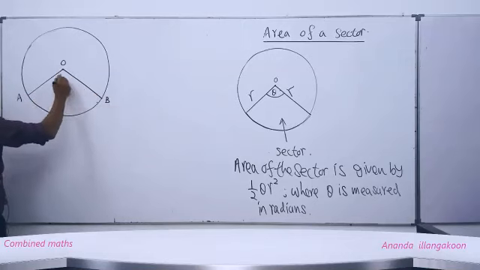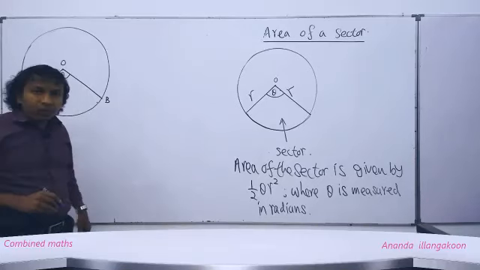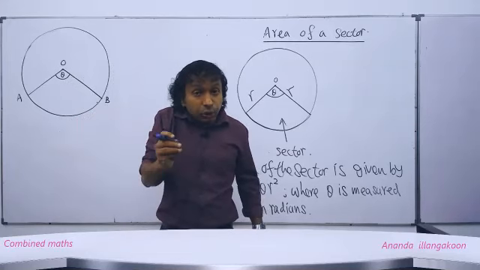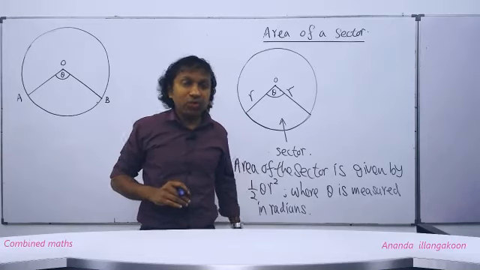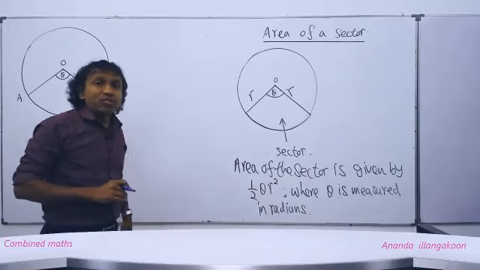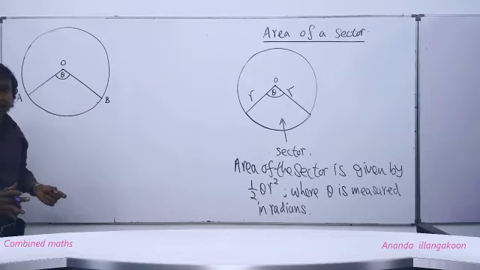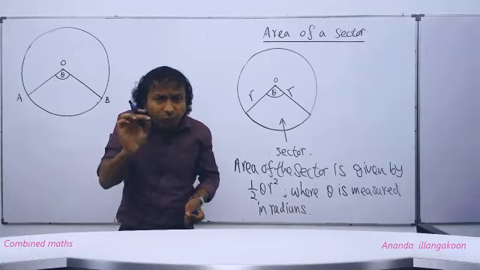AOB. Now what I do is this. I divide this sector into very small sectors. That means this AOB sector is the original sector, and I'm going to divide that original sector into very small sectors.